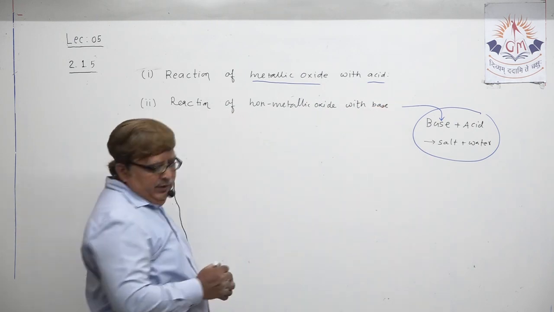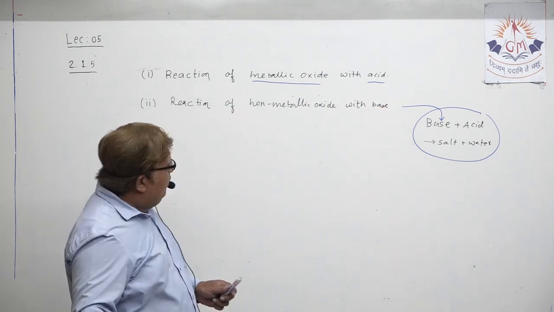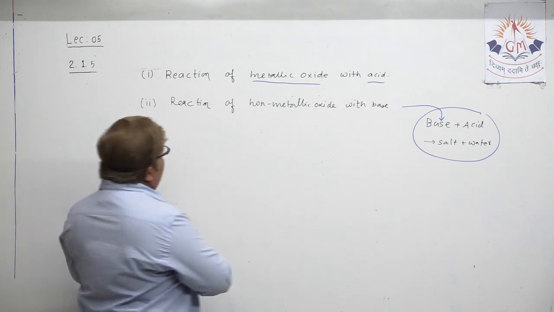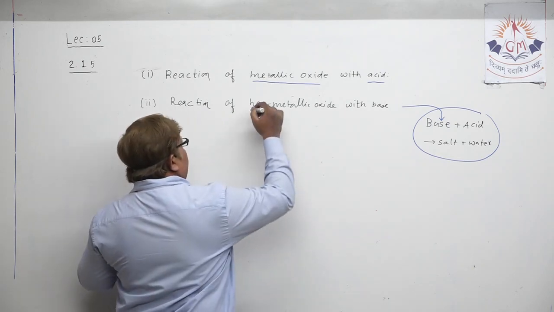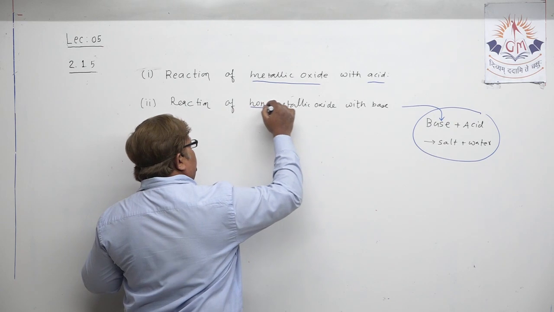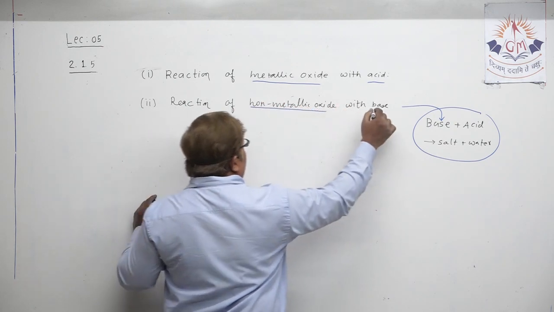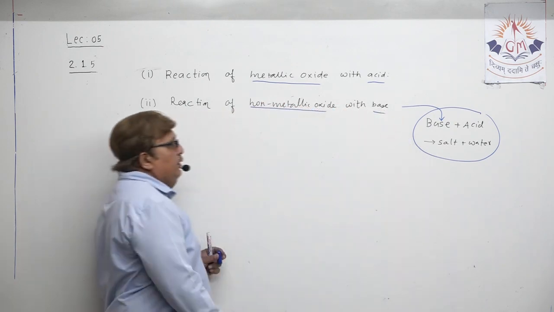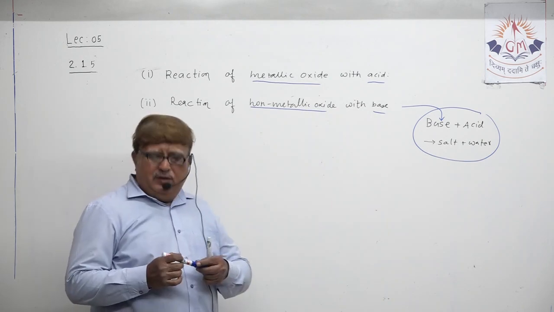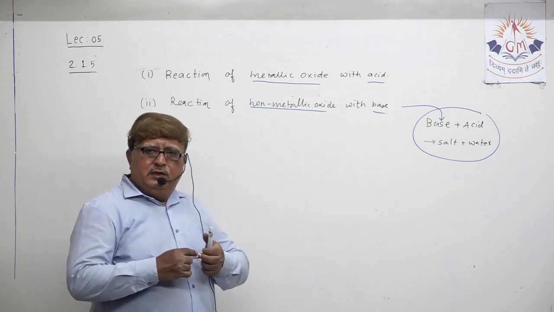Mind this statement very well. Reaction of non-metallic oxide with base. Can you guess the chemical reaction here?